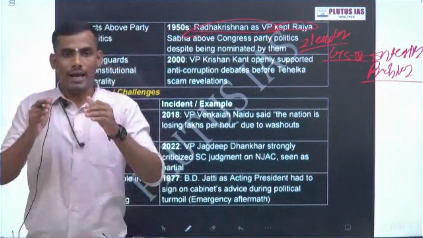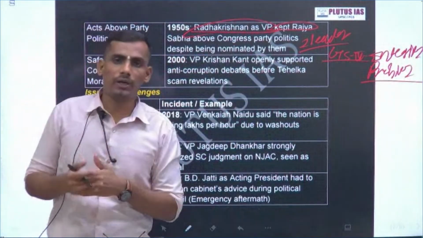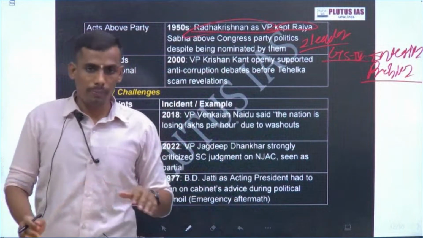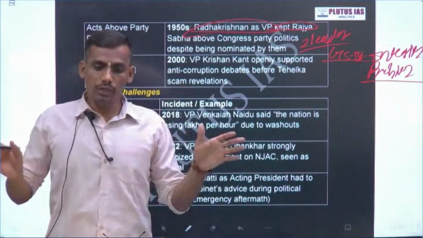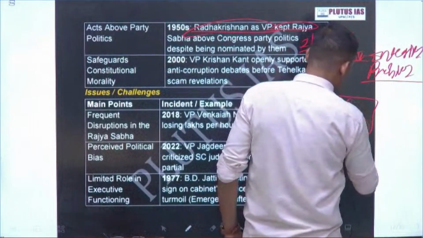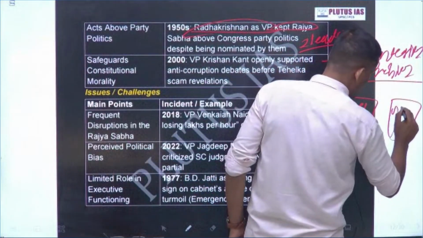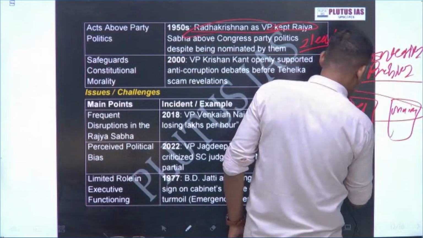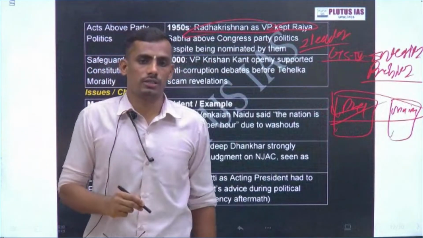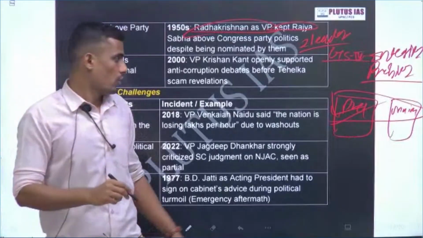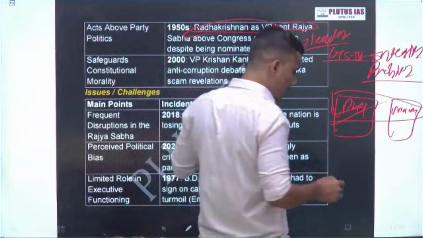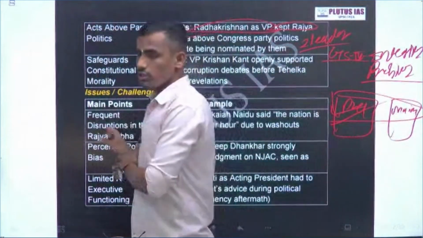In the first 2-3 slides I have explained the article's prelims perspective, and specifically role, importance, issues, and way forward I have mentioned for the mains perspective. So in one go, on one page, you can mention: this will be your prelims notes, this will be your mains notes. Use this and make notes. Notes are a prerequisite to write a good answer, and that too within 11 minutes and within 7 minutes. So I specifically want to point out, try to make notes and use this kind of example.